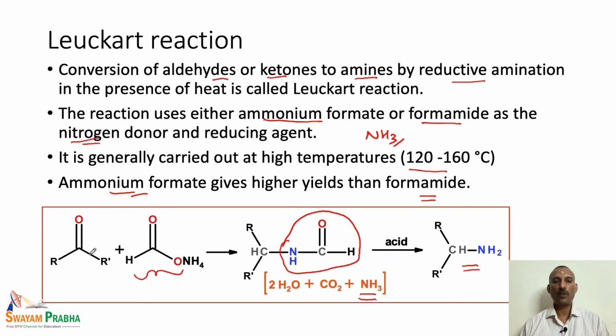The ammonium formate reacts with the carbonyl compound to give this particular formamide derivative, and this formamide derivative on acid-base hydrolysis leads to the corresponding primary amino compound as the final product. In this reaction, carbon dioxide is produced as a gas, and ammonia is also produced, that is, the decomposition of ammonium formate leads to ammonia, which adds to the carbonyl compound, and then we end up with this particular intermediate.